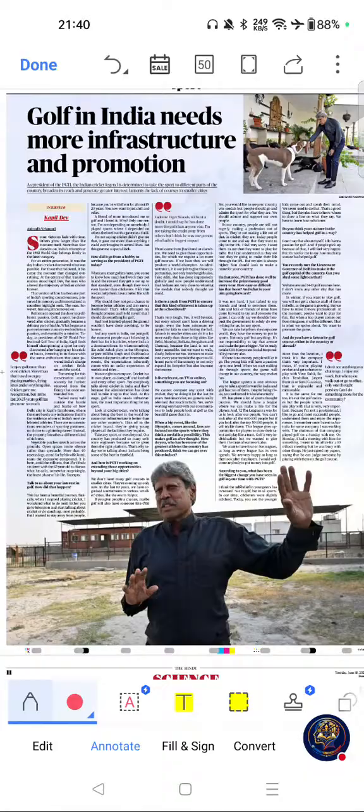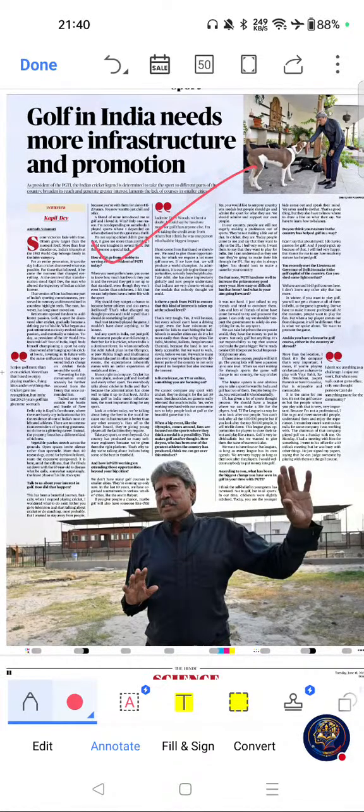Sports section, this also. Golf in India needs more infrastructure and promotion. If you see the importance of this article, sports governance occasionally appear in UPSC and State Public Service Commission exams. Sports infrastructure is linked to public policy and youth development. CSR funding in sports is a relevant governance topic, and this is useful for essays, ethics, and interview discussion. And this article provides a practical case study on sports administration and public-private partnership.